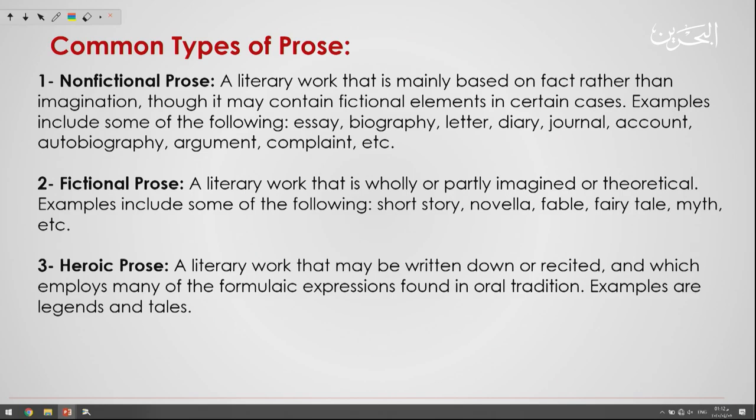The third one is the heroic prose. What is the heroic prose? What's the meaning of heroic or a hero? Let us read and see. It is a literary work that may be written down or recited and which employs many of the formulaic expressions found in oral tradition, like the legends and tales. Also in our culture we have legends and tales that reflect the heroic prose.